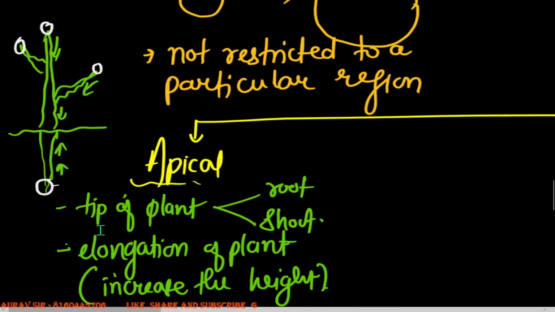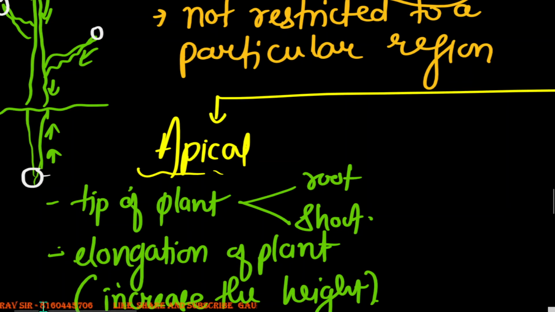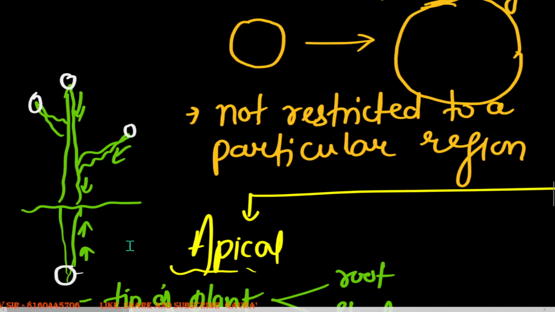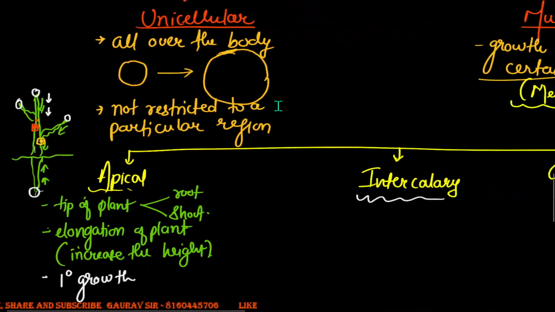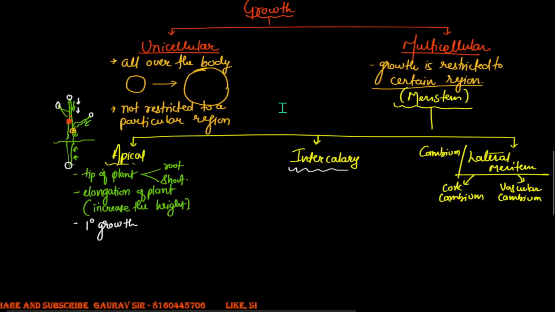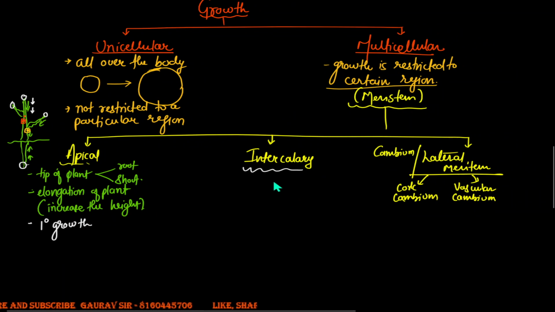So while this apical meristem was dividing and adding the new cells along the length of the plant, some of these meristems get trapped. Okay, let me choose a different color. Some of these meristems get trapped between the permanent cells, and they result in the formation of a meristem called intercalary meristems. So what is an intercalary meristem?